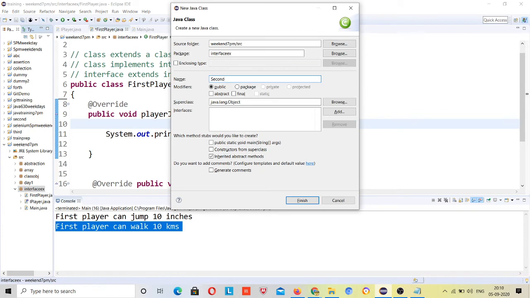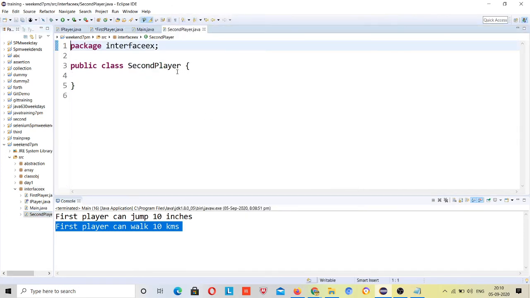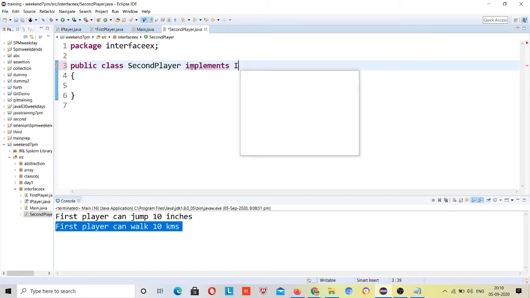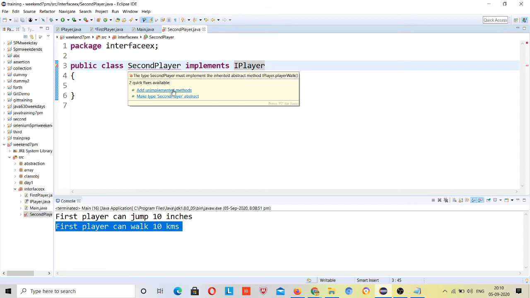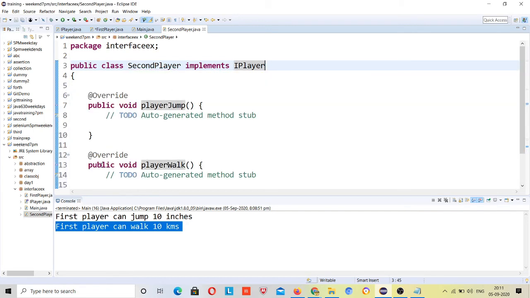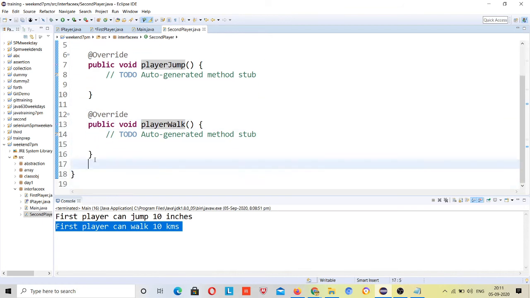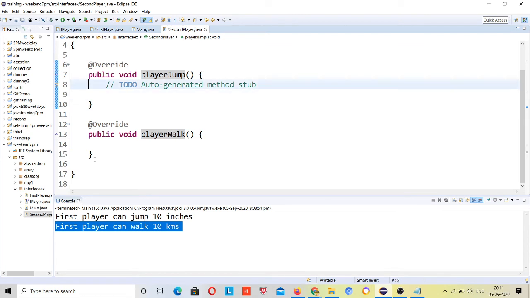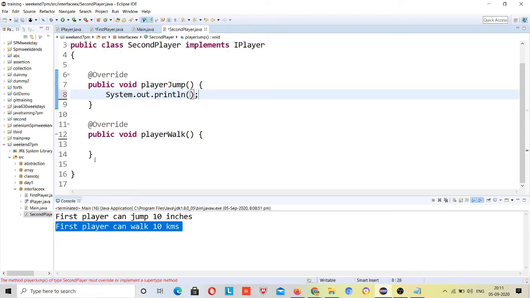Okay, I will create another player, SecondPlayer. Let's see something new here. And this SecondPlayer implements the same interface, IPlayer. Just implement all the unimplemented methods. So this is the second player, and second player may jump 15 inches, right?